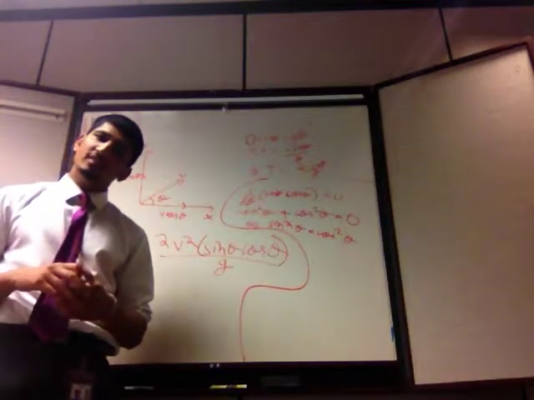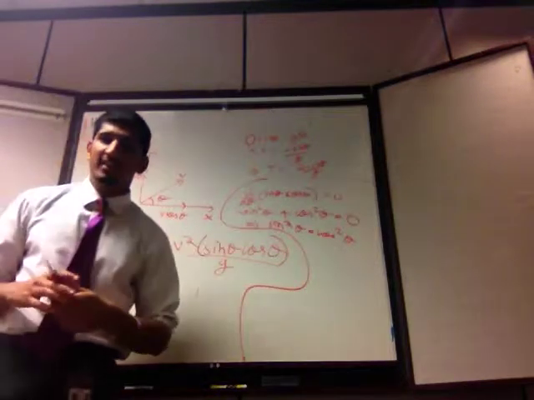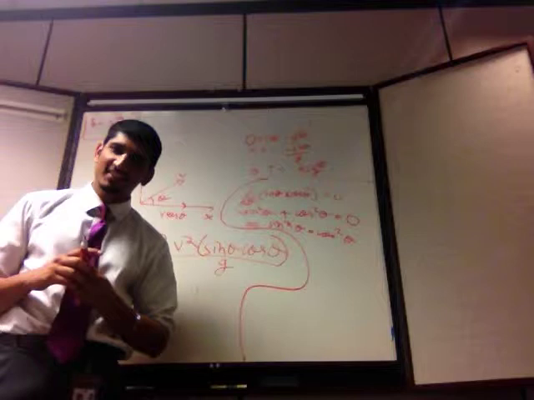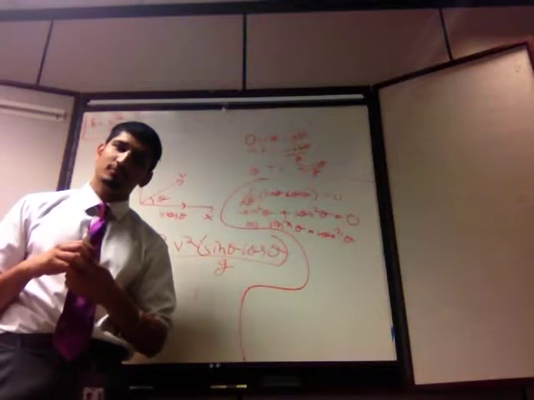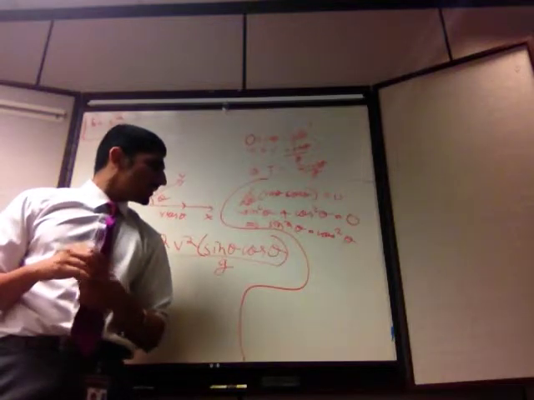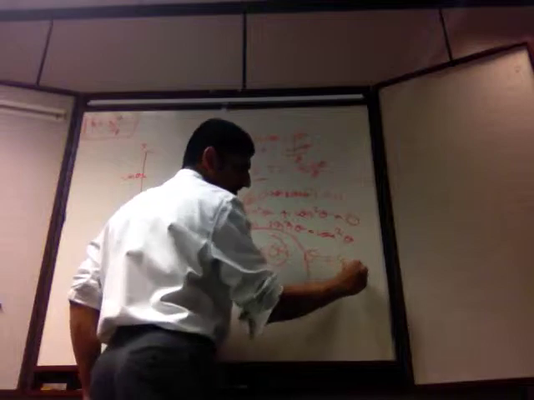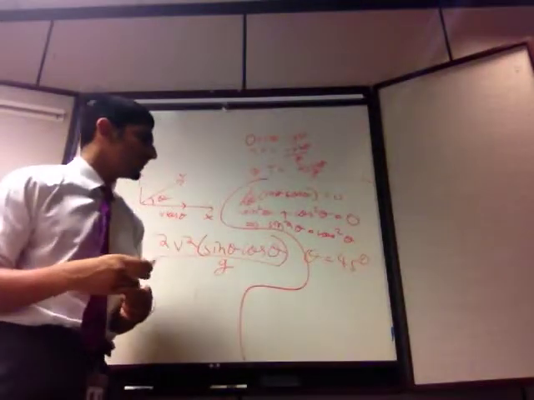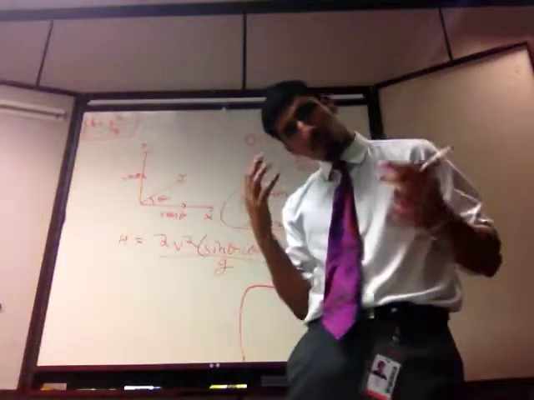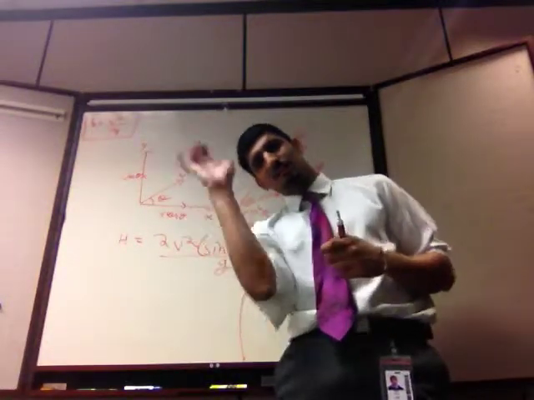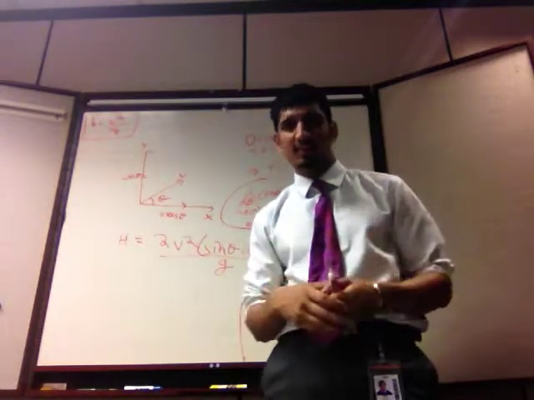But this really happens for theta between 0 and 90 degrees when theta is 45 degrees, because then sine 45 is 1 by root 2 and cos 45 is 1 by root 2. So this really implies for theta between 0 and 90 degrees that theta would be 45 degrees. And that kind of makes sense, right? If you want a maximum horizontal distance and you have to guess what angle you have to throw it at, what would you guess? Well, the answer is 45 degrees, and if you guess that, great.